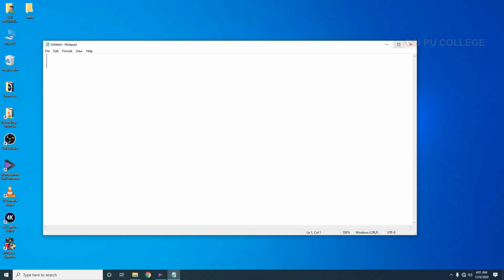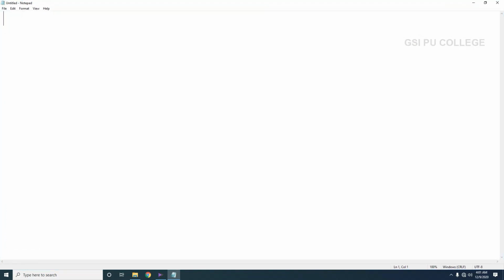Here if you want, you can enlarge this, and you can also select a comfortable font. Then after this we have to start writing the HTML program.